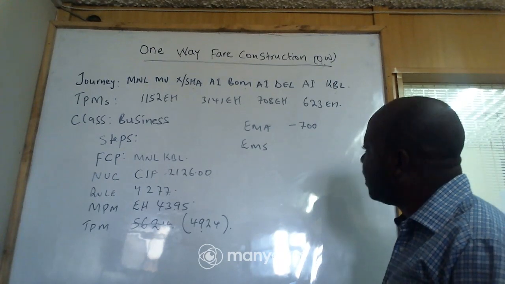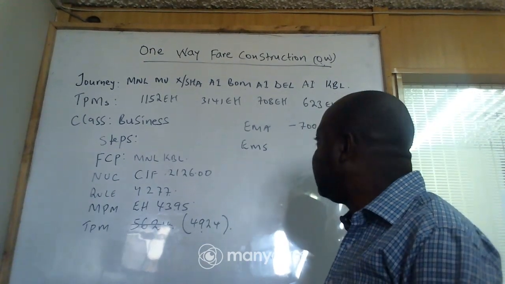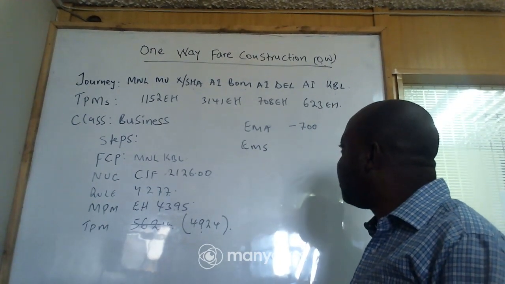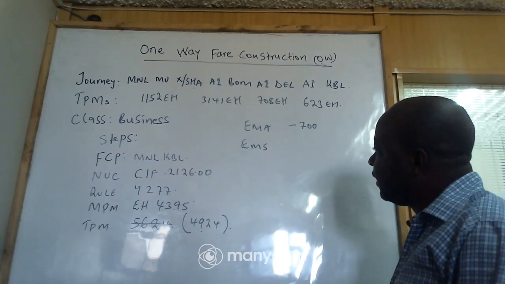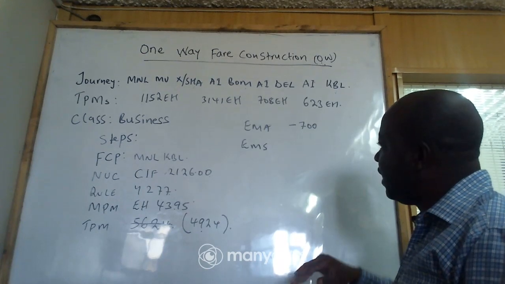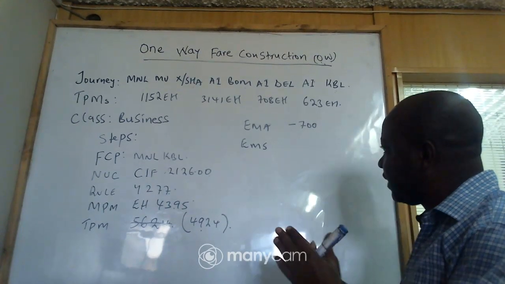So let us look at the online again, so that we see how we get the EMS. But instead of the online, let me just give you the scale.